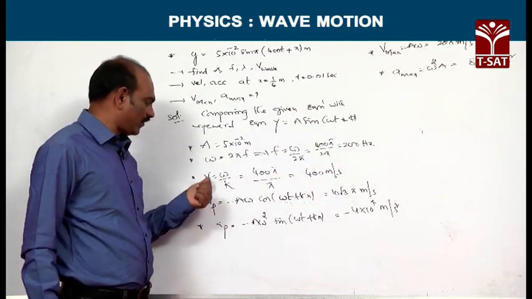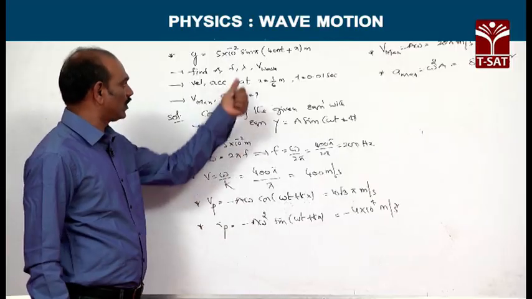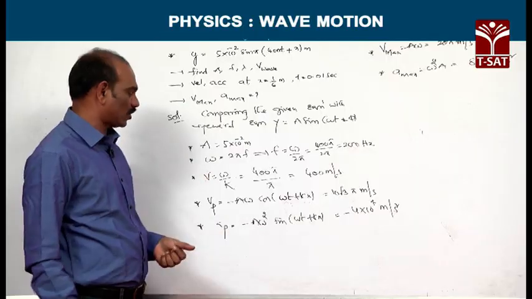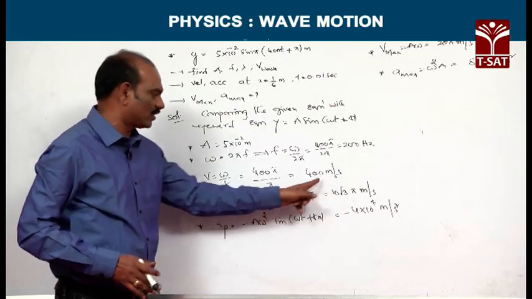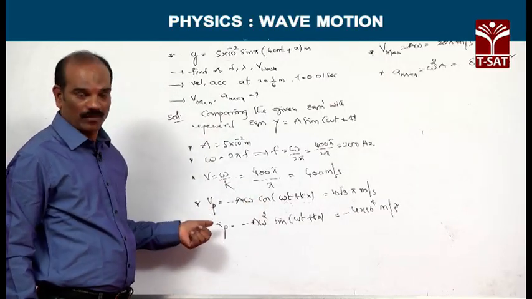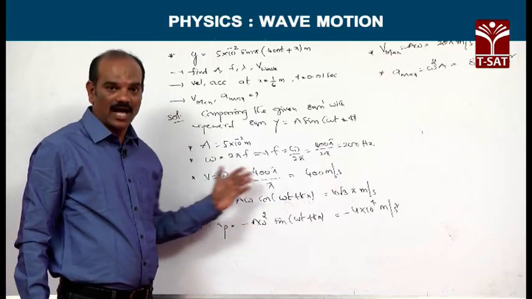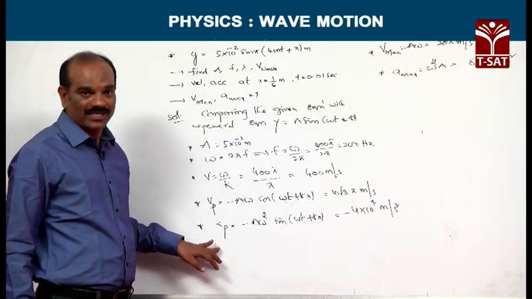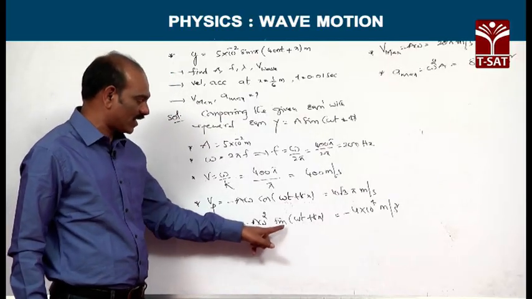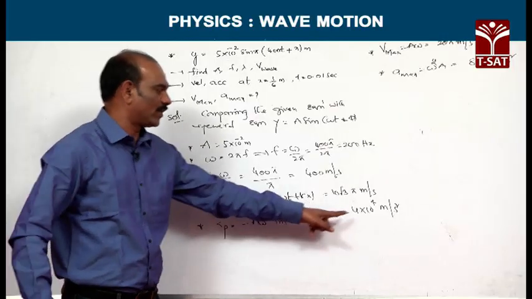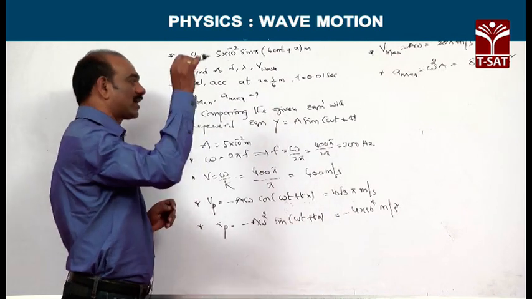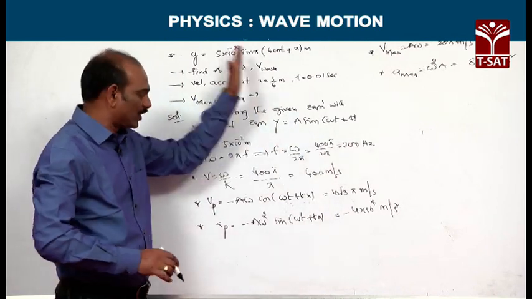The velocity of the wave v is equal to omega by k. Omega from the comparison is 400 pi and k is equal to pi. On substituting and simplifying we get this value. For the velocity of the particle, we know the formula: minus a omega cos(omega t plus kx). On simplification of these values we will get 10 root 3 pi meter per second. Similarly, the acceleration of the particle is minus a omega square sin of something. After substituting values we will get this. Only one thing we have to do: the given equation must be compared with the general wave equation, and using the simple formula we can find the various values.